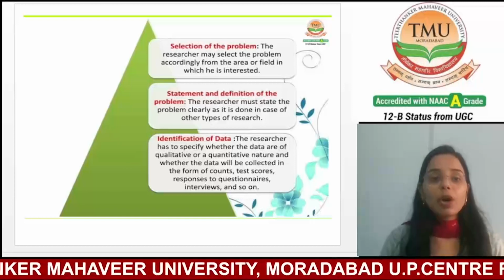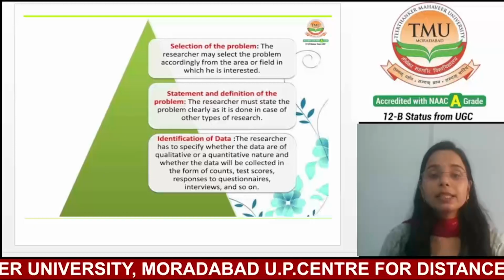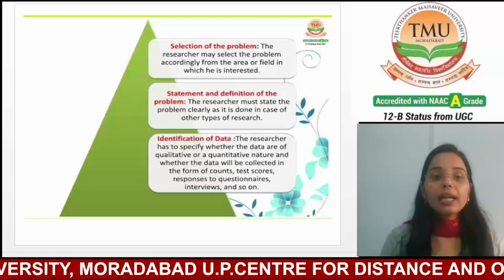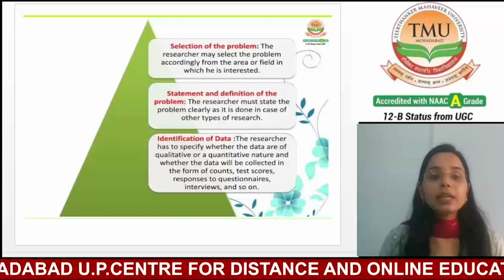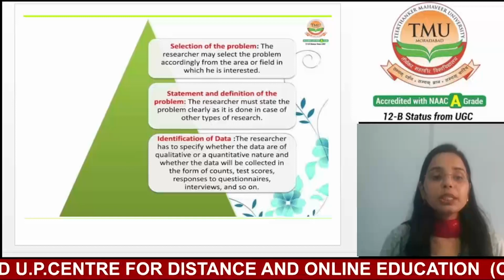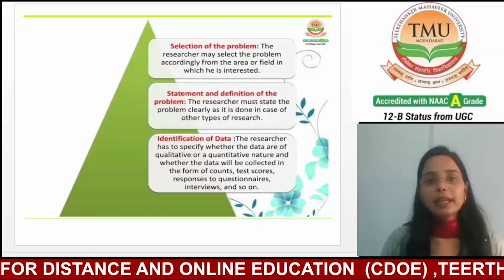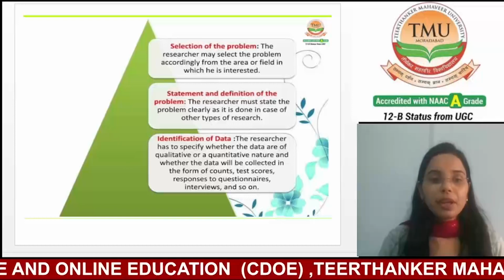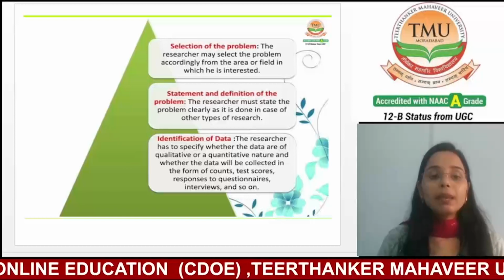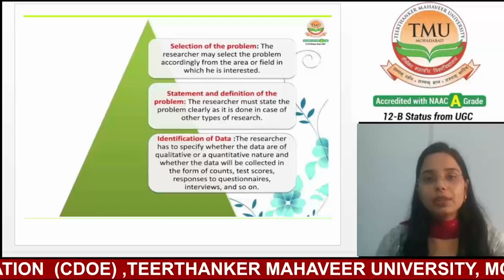This step involves articulating the problem in a precise manner. A well-defined problem statement outlines the research objective, questions, and the scope of the study. It provides a clear understanding of what the researcher aims to achieve and helps in formulating hypotheses or assumptions.